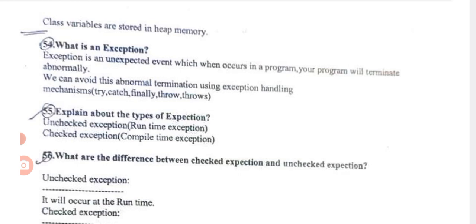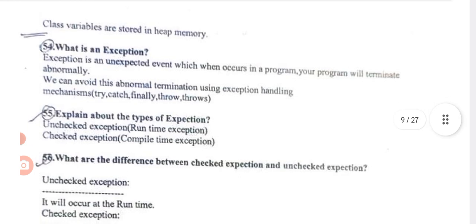We can avoid this abnormal termination using exception handling mechanisms, that is try, catch, finally, throw and throws.